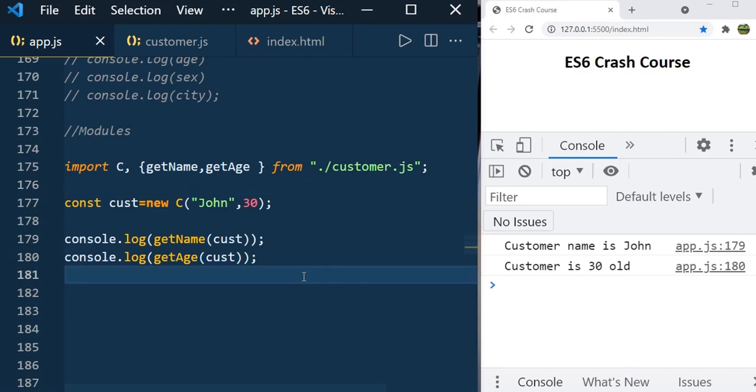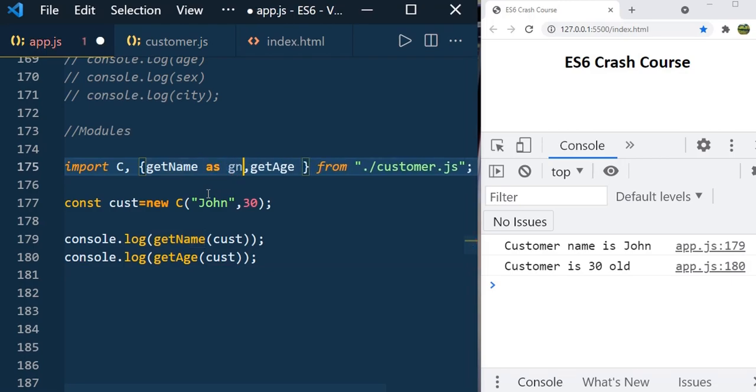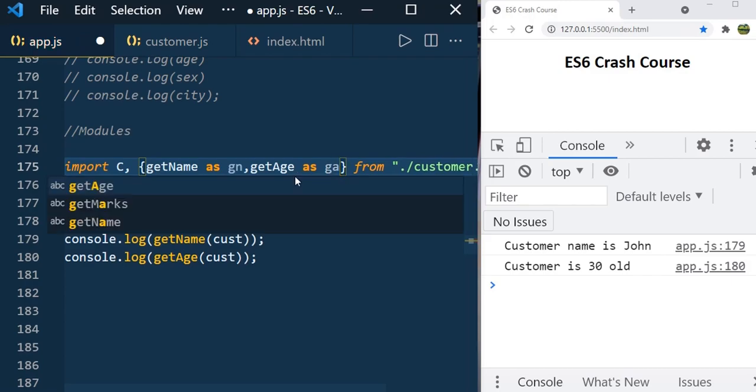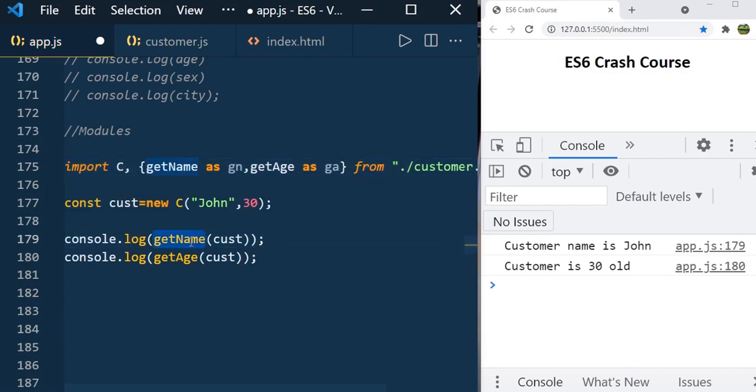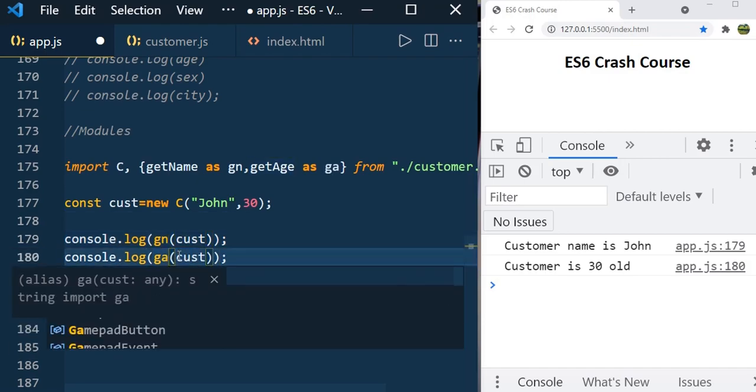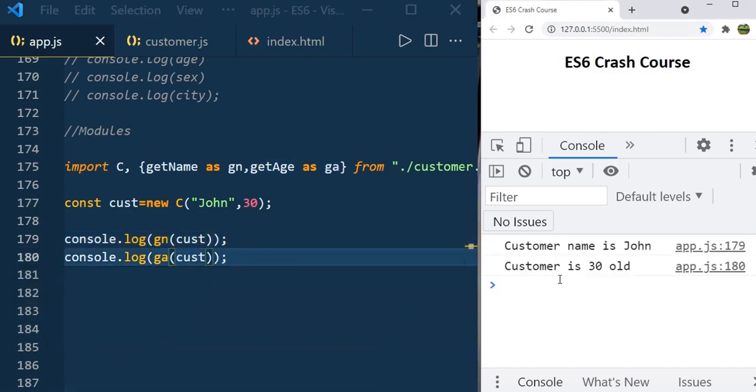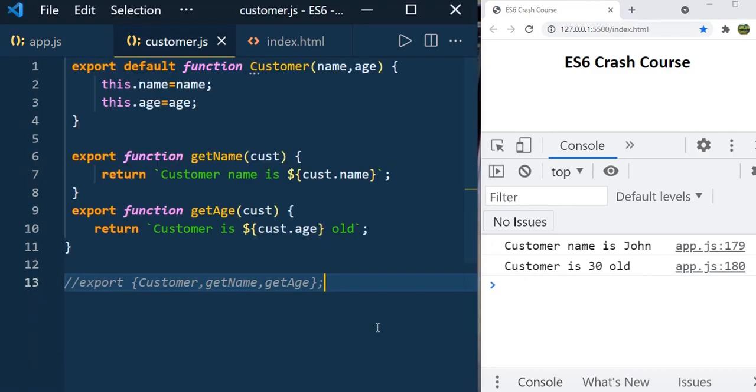So you can use alias names for these exported values, like getName, right? You can use getName as GN and getAge as GA. So let's say now we can use GN and GA, and if you save it, you can see the same result. And everything in the module is private by default, and it follows strict mode. You know the use strict keyword.